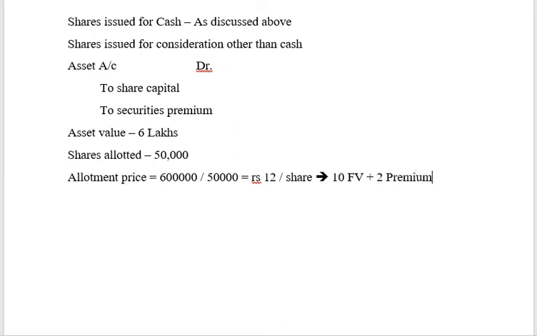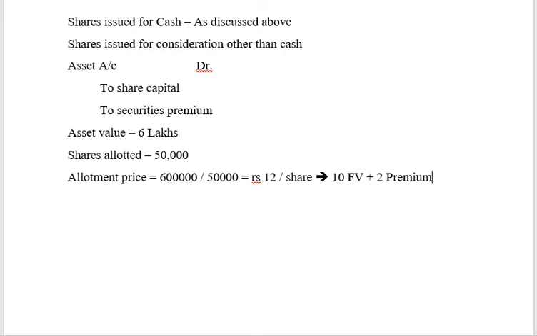So what will be the journal entry? Asset account debit 6 lakhs. To share capital 50,000 into 10, 5 lakhs. To securities premium 50,000 into 2, 1 lakh. So you will get your journal entry. So this is when shares are issued for consideration other than cash. In the balance sheet, this will also appear as a part of share capital. Whereas when we write the notes to the balance sheet, we will have to write in detail saying that this many shares were allotted for consideration other than cash, meaning that we did not receive cash for these many shares. Clear, friends?